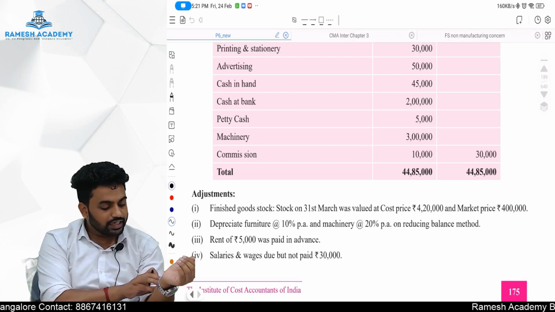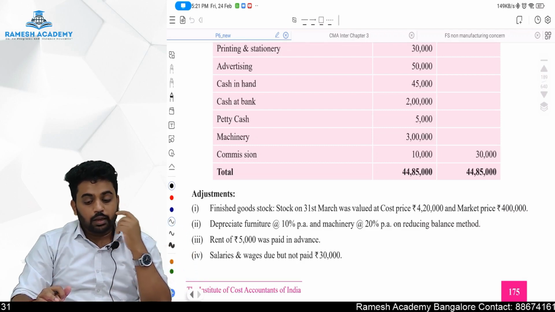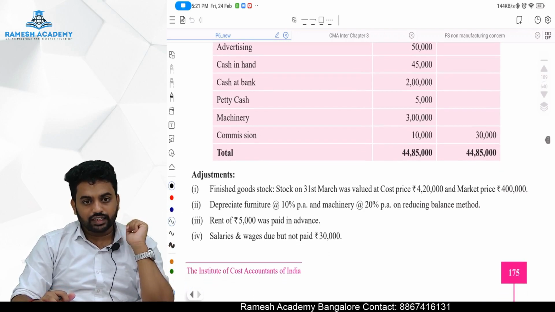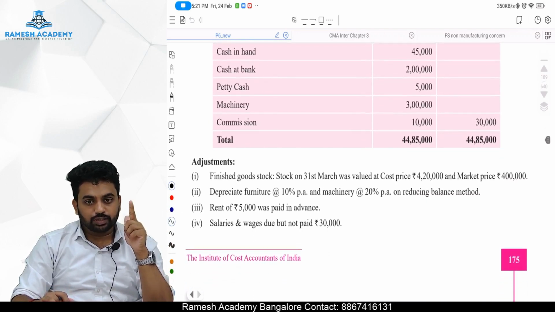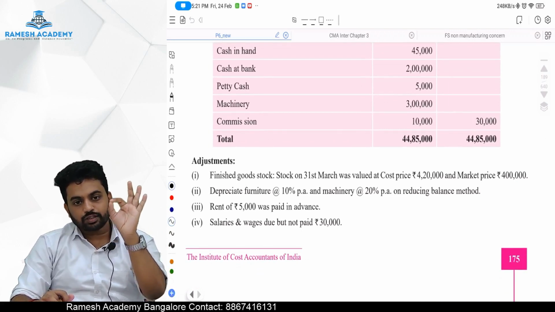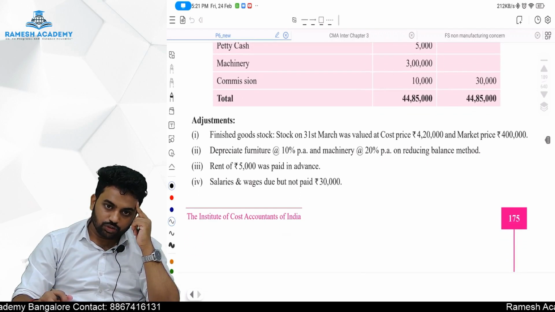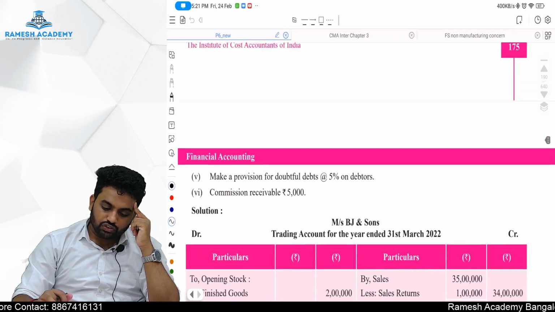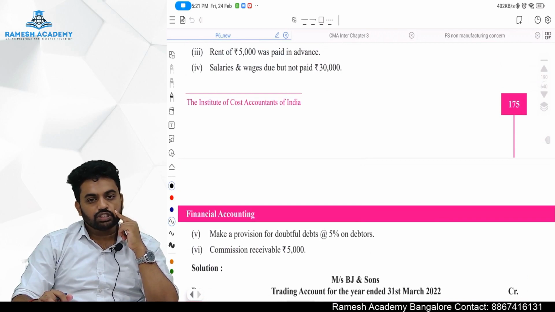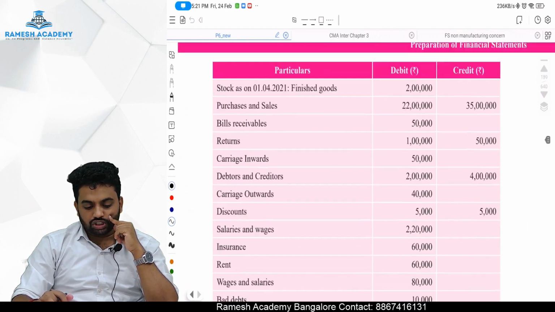So the rent which they have given in the trial balance is not only relating to the current year, but 5,000 of the next year is also included here. So we should eliminate it from our P&L, because that is not an expense for the period. In the P&L, we take only income for the period and expense for the period as per the accrual concept. Salaries and wages due but not paid is 30,000 rupees. Make a provision for doubtful debt at 5% on debtors. Commission receivable is 5%. Just go through the question, guys.